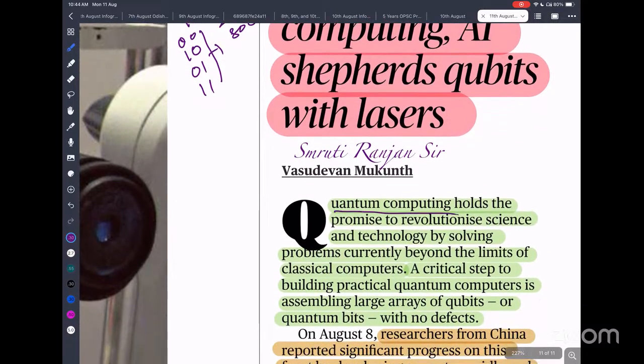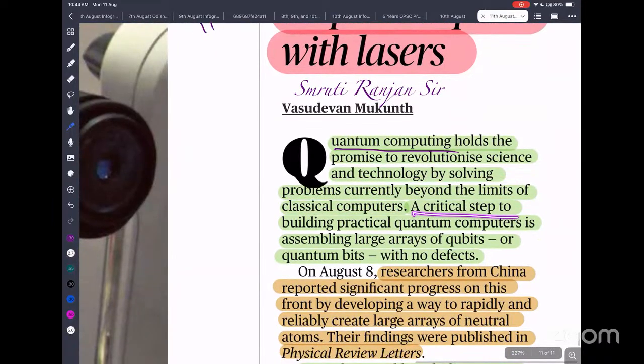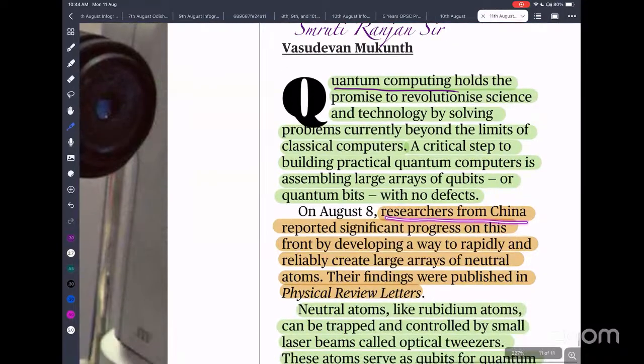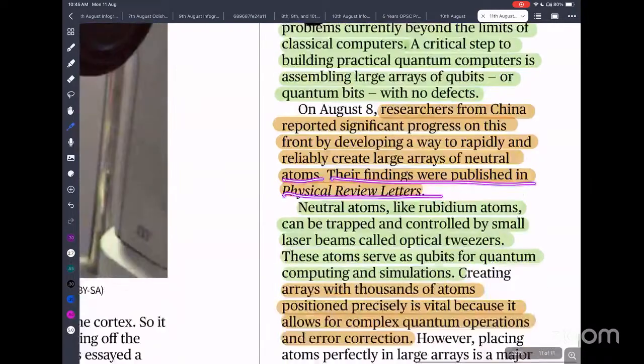Quantum computing holds promise to revolutionize science and technology by solving problems currently beyond the limit of classical computers. A critical step in building a practical quantum computer is to assemble a large array of qubits with no defects. The main problem with present systems is that we need to design a quantum computer with a lot of qubits. Researchers from China reported significant progress on this front by developing a way to rapidly and reliably create large arrays of neutral atoms. Their findings were published in Physical Review Letters.